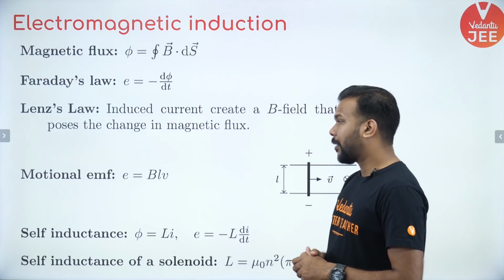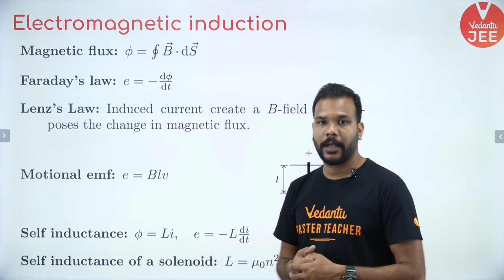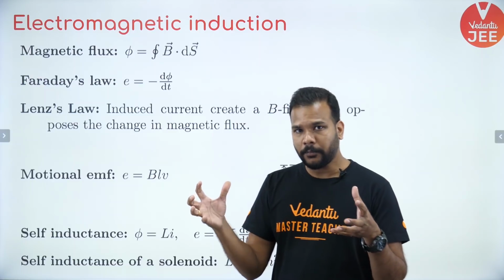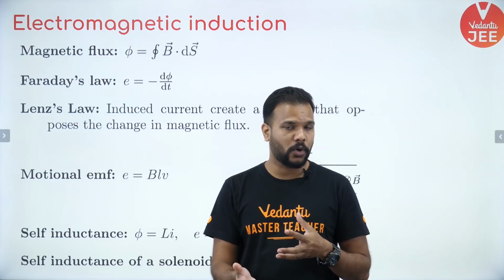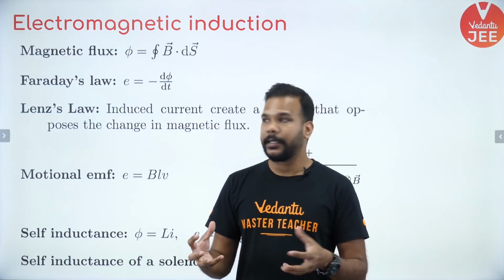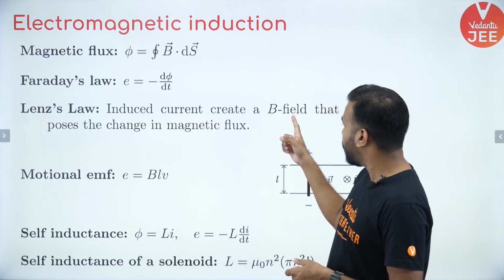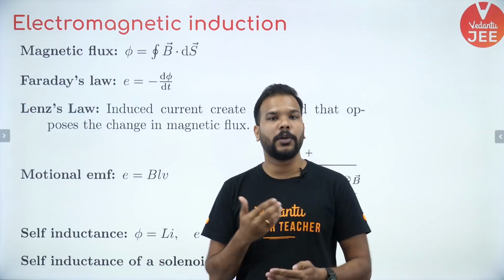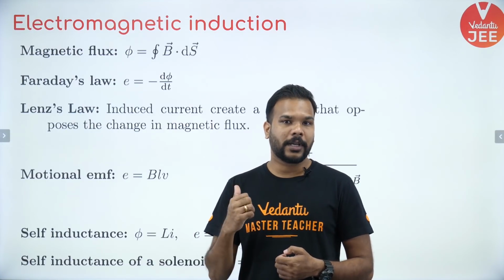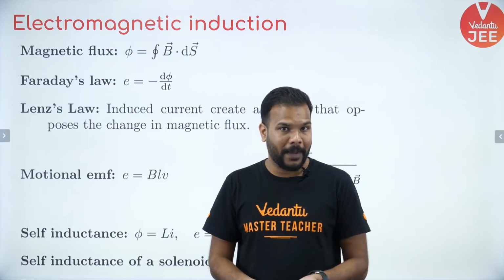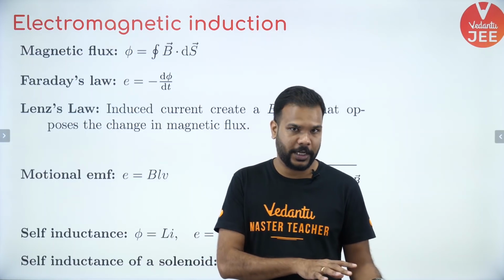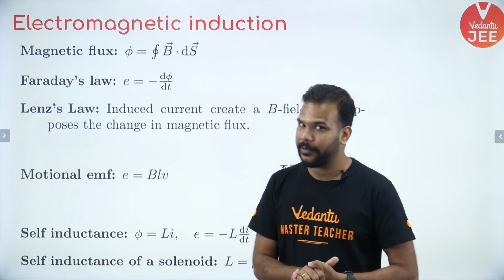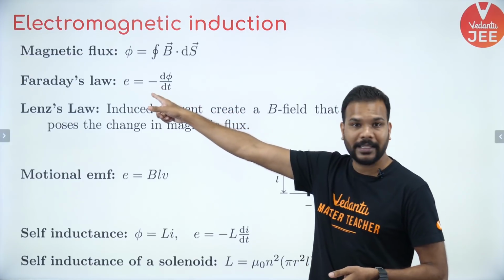Then comes Lenz's law. I'm sure you are aware of that. Lenz's law only explains the negative sign over there. It says that if there is a change in flux through a coil, the induced current creates a magnetic field that opposes the change in the magnetic flux. Which means that if the flux through the loop is increasing, the induced current direction will be such that it creates its own magnetic field and flux to compensate for the change. If the flux is increasing, it will try to decrease it; if it is decreasing, it will try to increase it. Hence the minus sign.